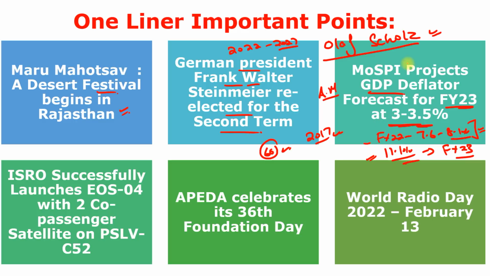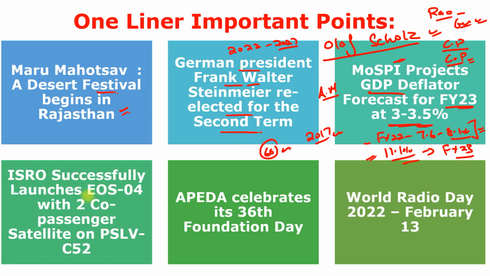And what is the nominal GDP? Nominal GDP is measured on current prices, and real GDP is measured on constant prices, like in comparison with the base price. So remember this. And who is the Union Minister of Statistics and Program Implementation? It is Rao Inderjit Singh, and his constituency is Gurugram, Haryana.